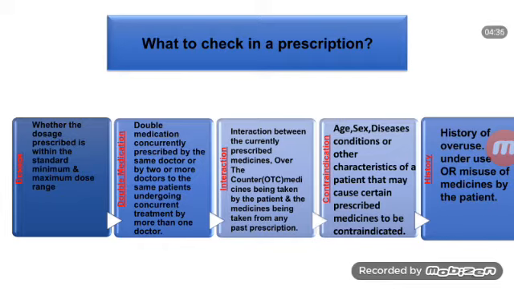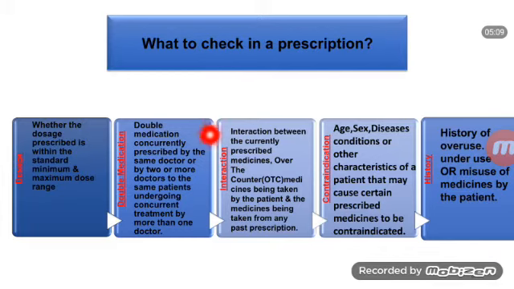After that, what to check in a prescription? Dose: whether the dosage prescribed is within the standard minimum and maximum dose range. After that, double medication: double medication concurrently prescribed by the same prescriber, or by two or more doctors to the same patient undergoing concurrent treatment by more than one doctor.